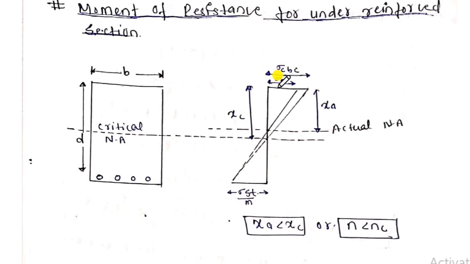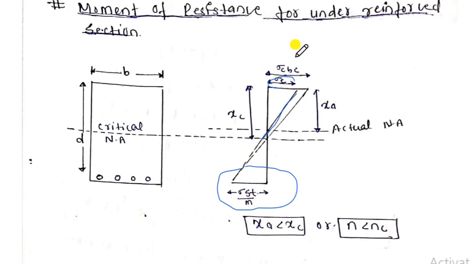Here, as I told you, in the under reinforced sections the failure always takes place from the steel, and the type of failure is ductile failure, because here the steel is fully stressed. Here you can see that the axis passing through the actual neutral axis cannot utilize the full maximum stress.